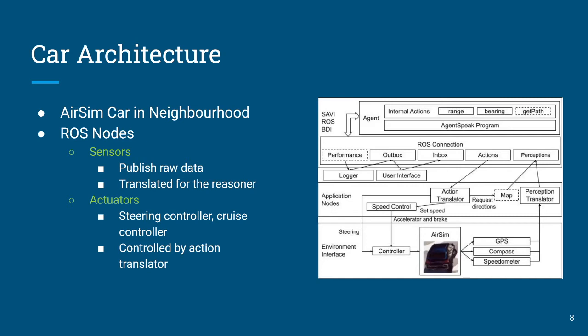And so here we have a GPS, a compass, and a speedometer. And for controlling steering, the agent actually controls steering manually, but for the speed control, I found it a little bit more straightforward to use a feedback control law. And so we use feedback control law to control the throttle and the brake. It kind of works like a cruise controller. There's also internal actions for range and bearing. That's simply because we're working with latitude and longitude coordinates, so simply doing the math.